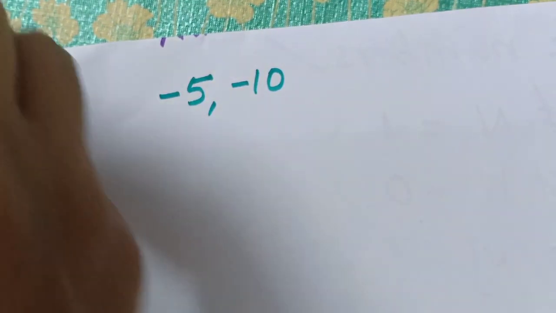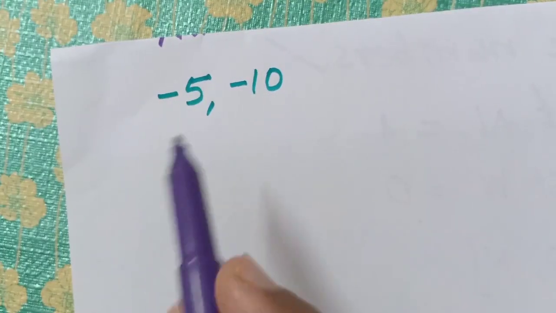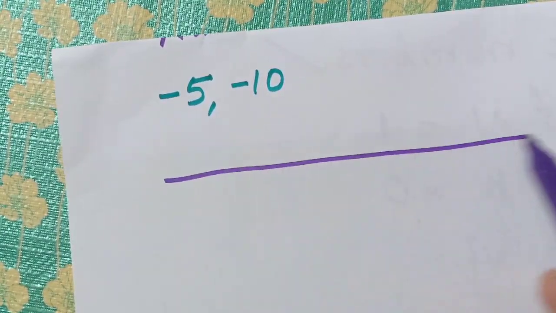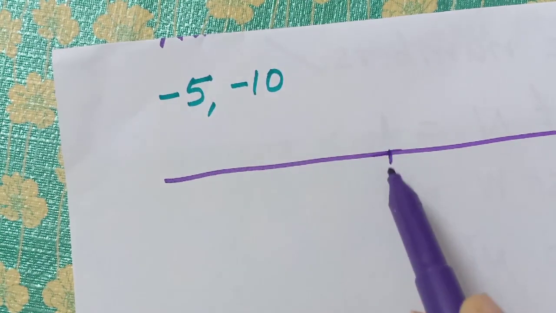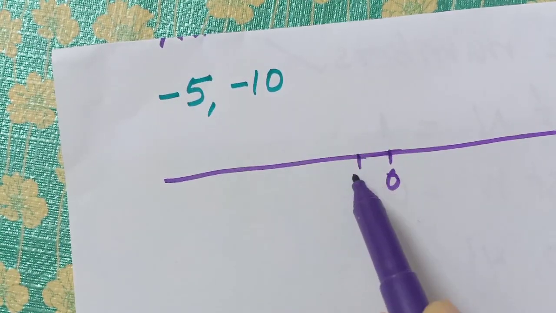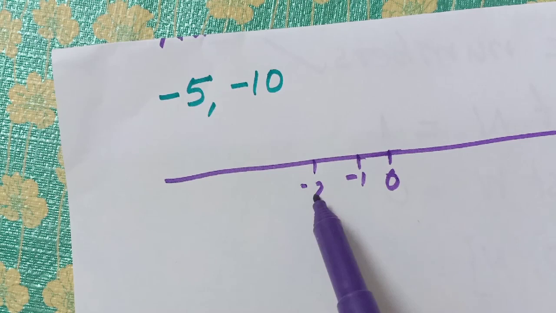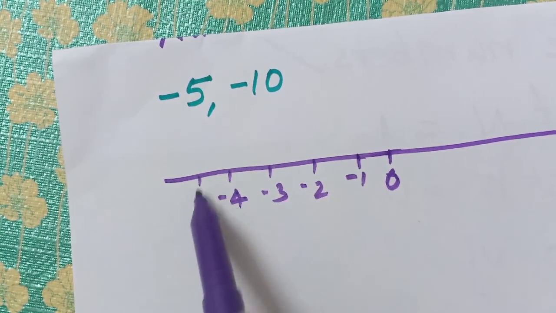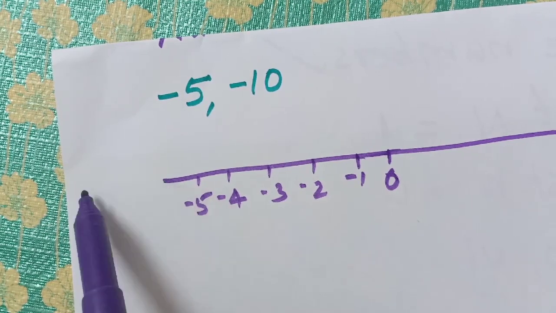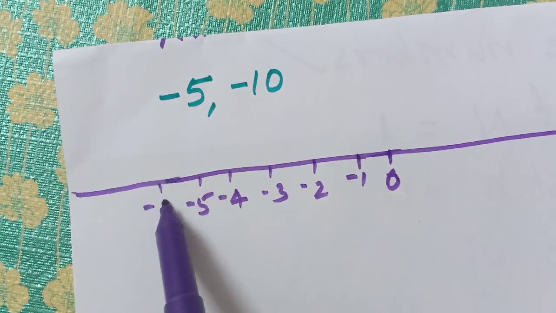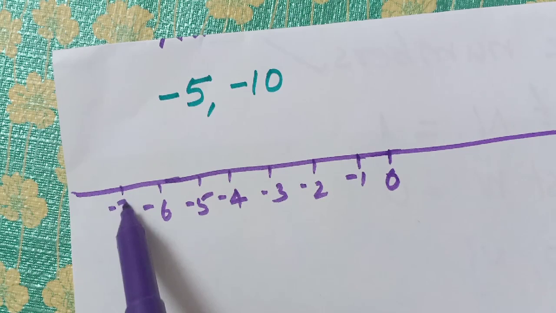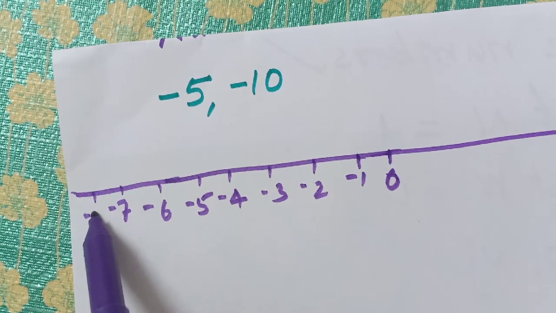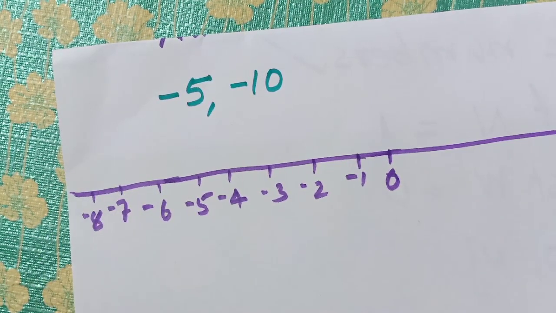When we draw the number line, it is very clear that after 0 comes minus 1, minus 2, minus 3, minus 4, minus 5, then minus 6, minus 7, minus 8, minus 9 and so on.